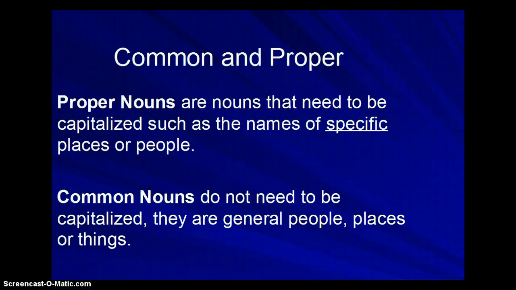The second way we'll categorize nouns is to consider them either common nouns or proper nouns. A proper noun is the name of a specific person or a specific place or even a specific thing it could be. These always get capital letters. Proper nouns always get capital letters like the Detroit Tigers. Tigers is always going to have a capital letter, so would Detroit. The name of a person, your name is capitalized. You are a specific person. So the name Sally or any other name would be capitalized. The city Clio, Carter Middle School is a specific school.